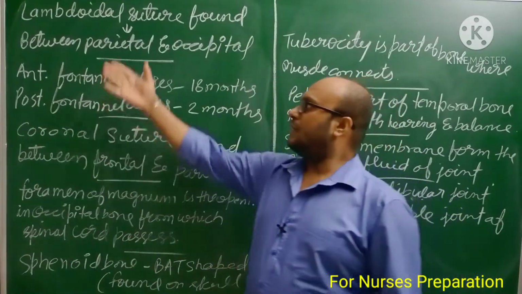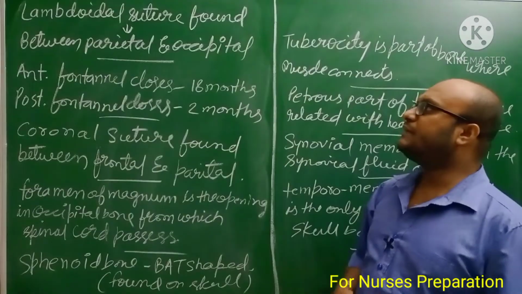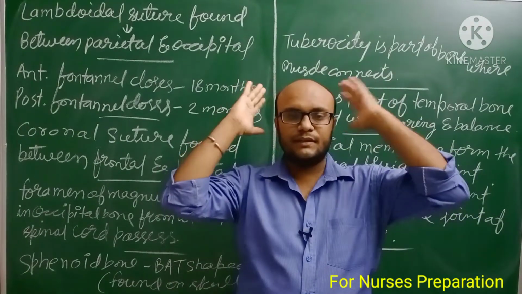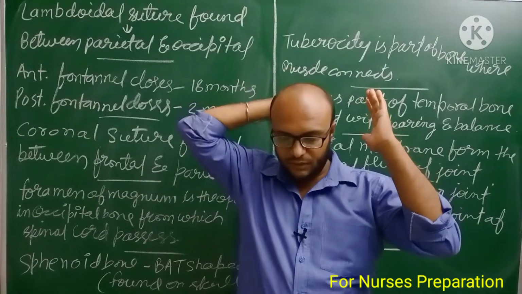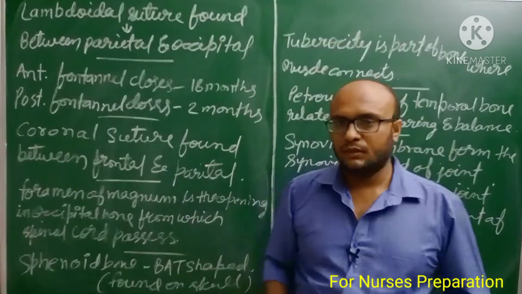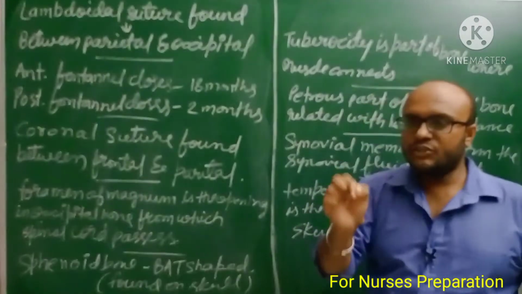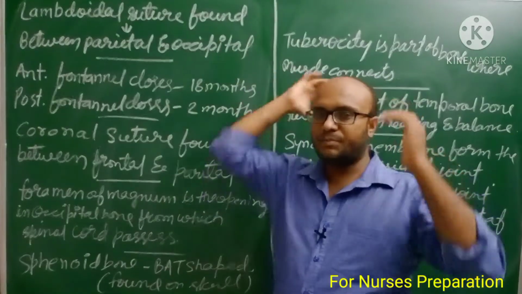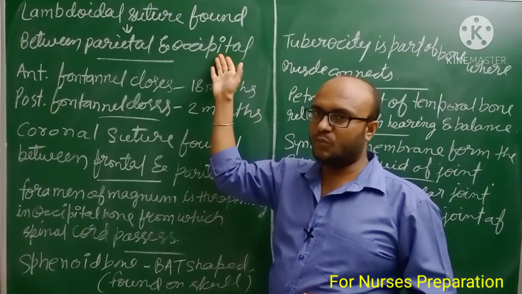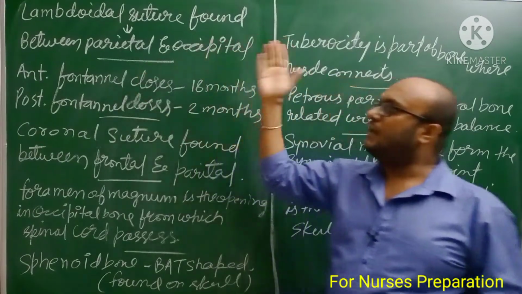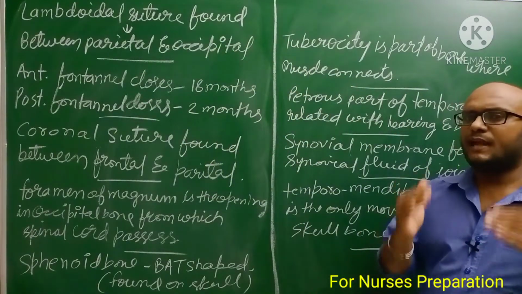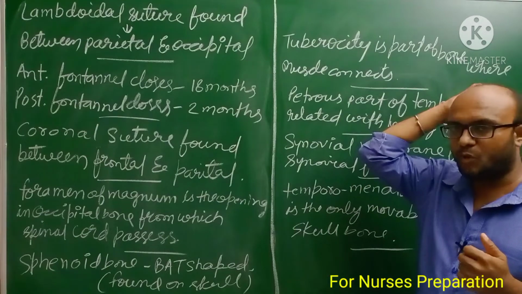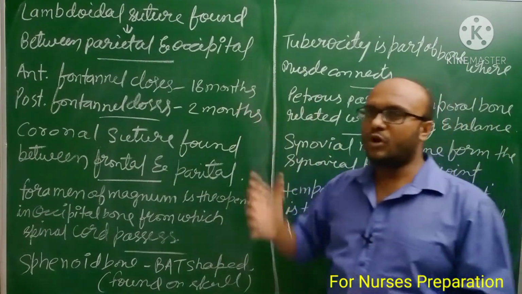Next point, lambdoid suture is found between parietal and occipital bone. In our skull, parietal bones are situated on the lateral side of the skull and the occipital bone is situated at the back of the skull. A lambda-shaped suture connects the parietal bones to the occipital bone. This is known as lambdoid suture.